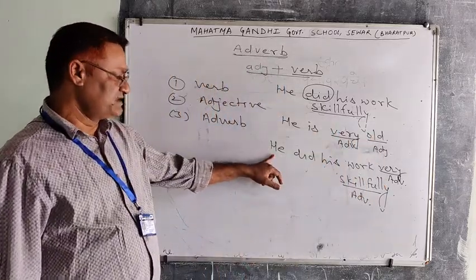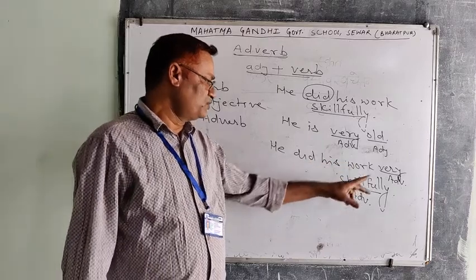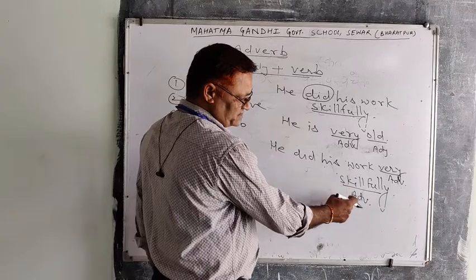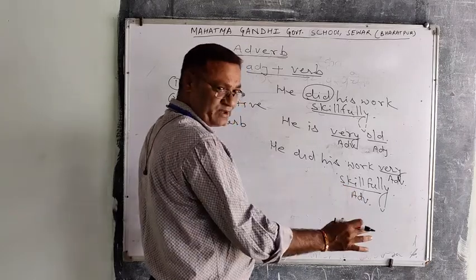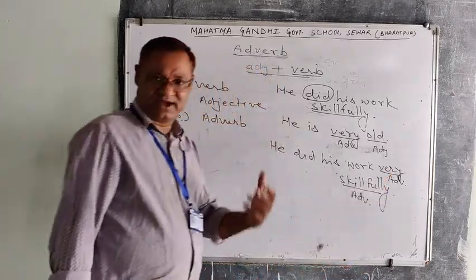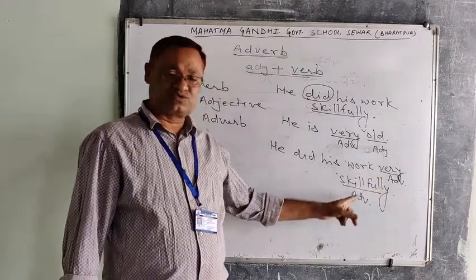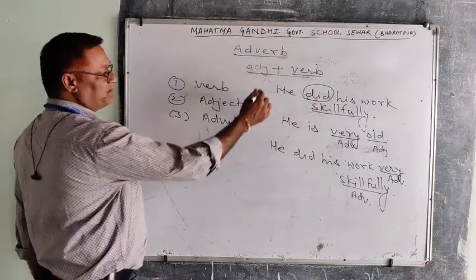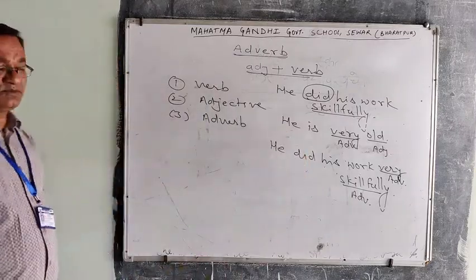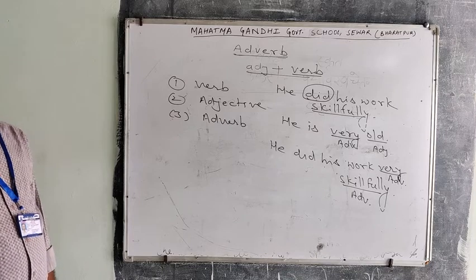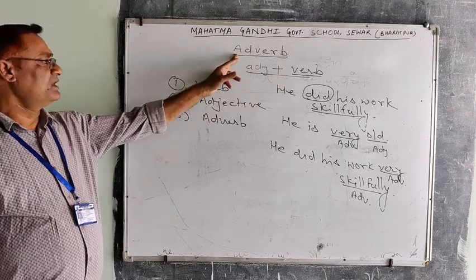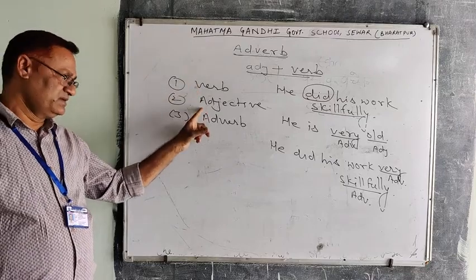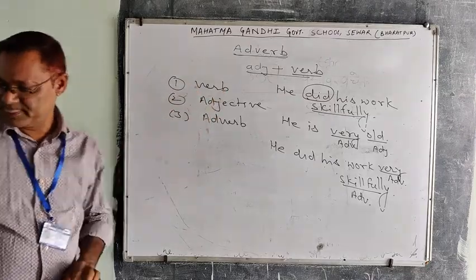In the third sentence, two words are used at the end, very and skillfully. Skillfully is an adverb and very is also an adverb. Here this adverb is qualifying another adverb. So after the observation of the three sentences, we can define it: adverbs are the words that are used to qualify a verb, an adjective and an adverb also.